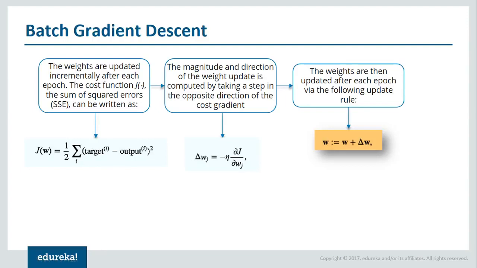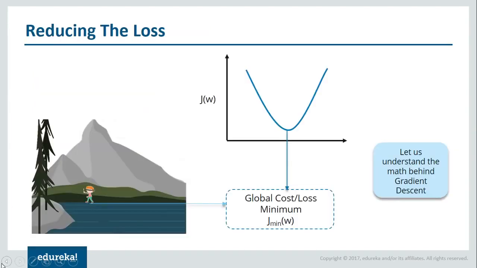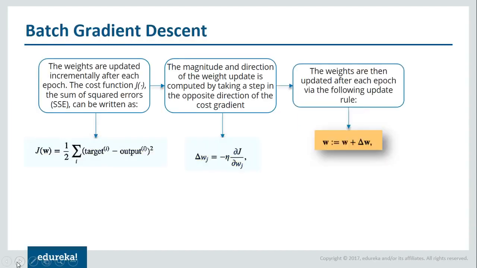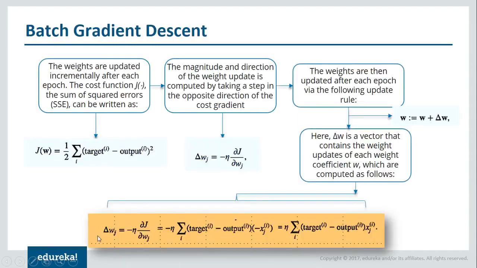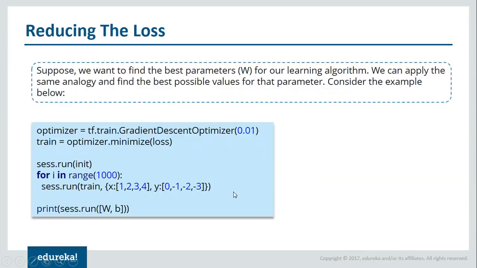How are you going to update your variable? The new weight is equal to the old weight plus the change in the weight. And again, this process will be repeated. You'll again go back, calculate the error, see how much change you need for the variable, and then again update your variable. So this process will keep on repeating until you reach this particular point that I was talking about, the global cost/loss minima. All right, and you can simplify this equation as well. Delta Wj, you can place the value of j, and after differentiation you get this particular value. All right, so this is how you actually do it.